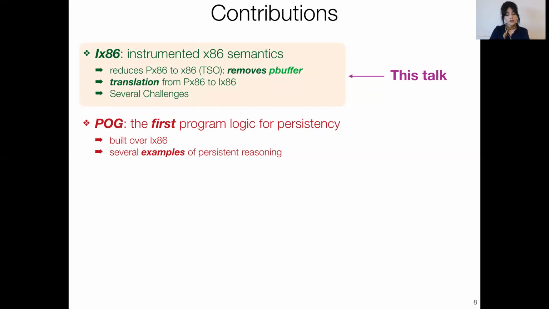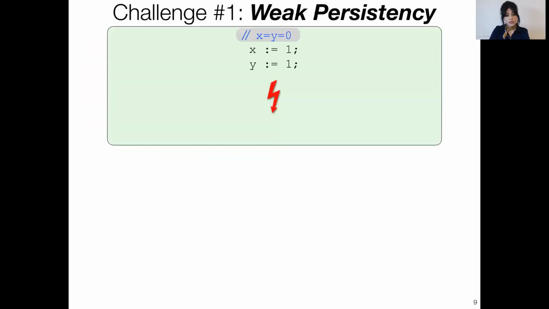As I said, this involved several challenges that I will show you through examples. So first, let's look at a simple program where I assign 1 to x and 1 to y, and then the program crashes. Now, if originally both x and y hold 0 in memory, the question is, what are the possible observable behaviors after the crash? In fact, it turns out that there are 4 possible behaviors, as shown here, in the sense that if both writes were propagated to memory before the crash, I will see 1 for both, or if neither did, then I will see 0 for both.